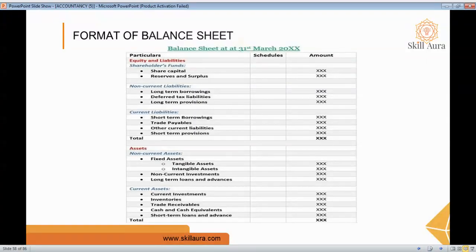When we total all these three subsections, that is shareholder fund, non-current liability, and current liability, it gives the total of equity and liability. And the next one is asset.